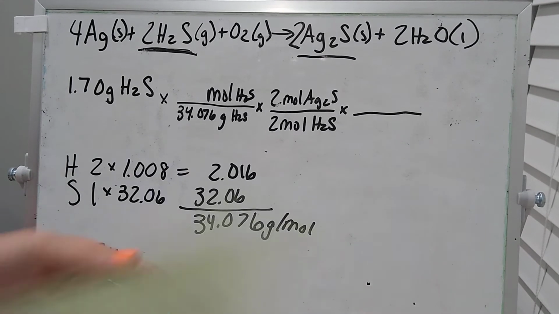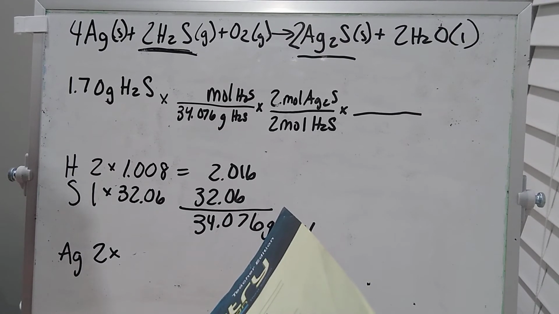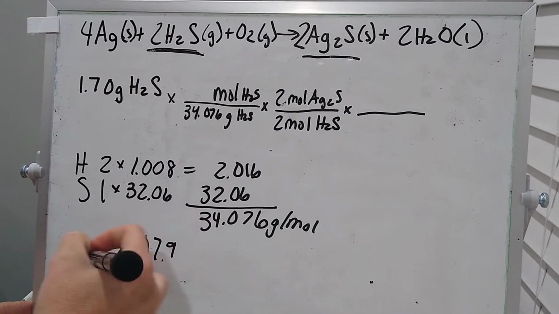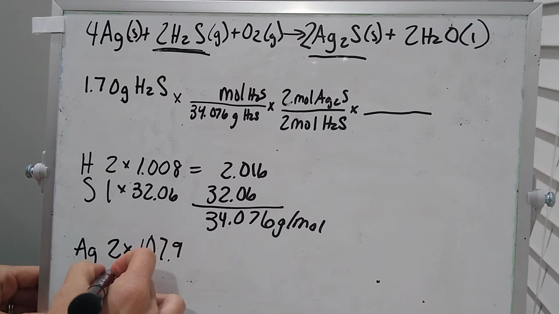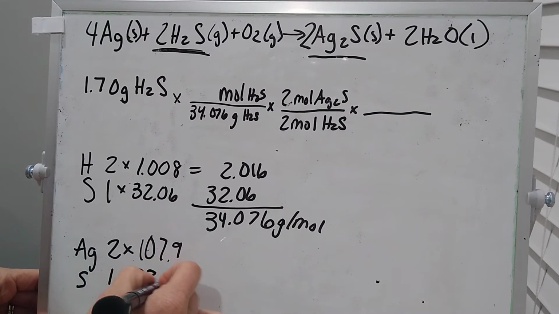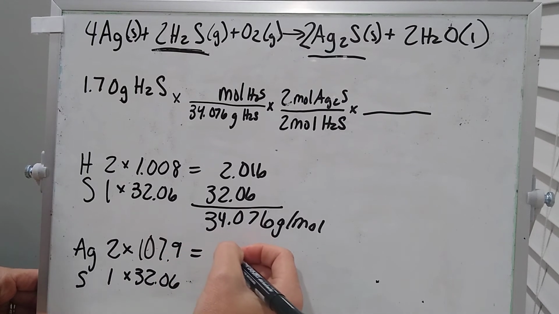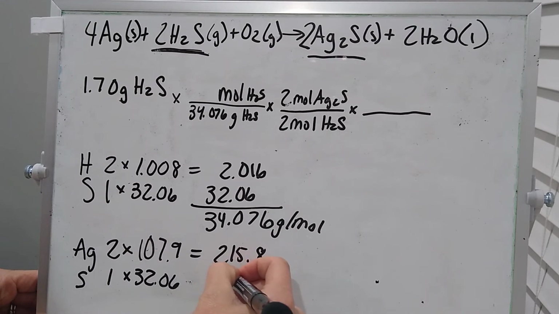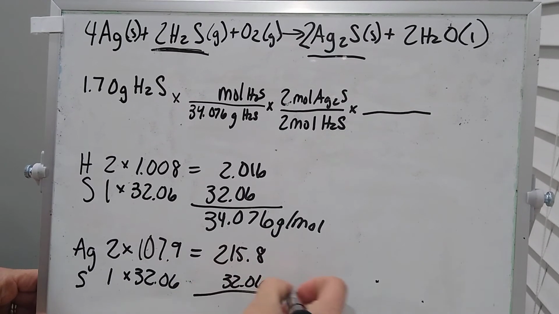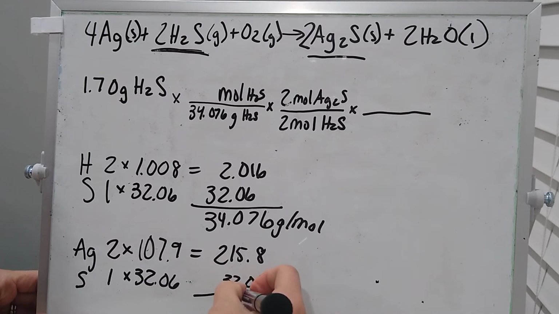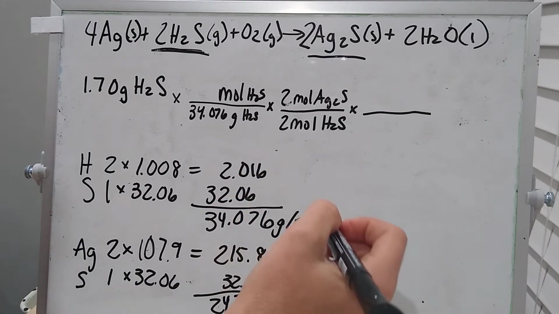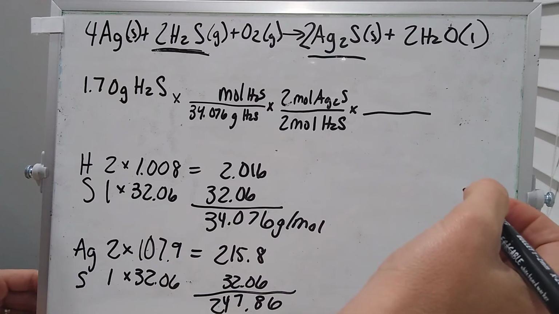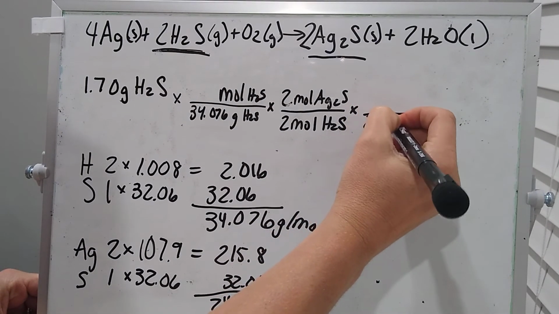Okay, let's go to the periodic table. Silver is 107.9. And sulfur, we already have that. 32.06. Okay, so the amount of silver we have is 215.8, and we have 32.06 sulfur. So the total of those, I don't have it lined up properly, I apologize, but here we go. Okay, so we got 247.86 grams.